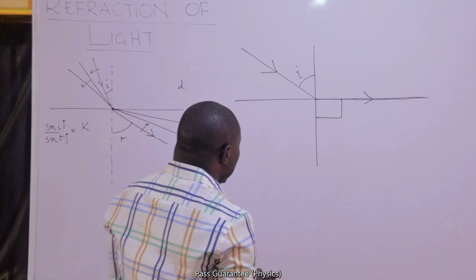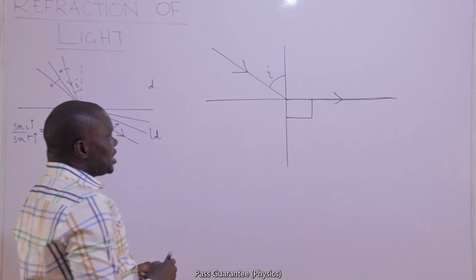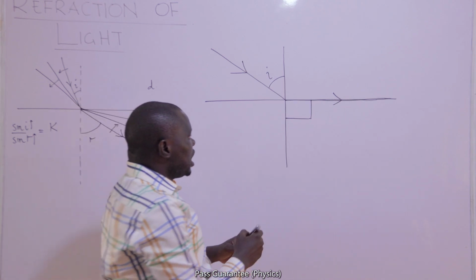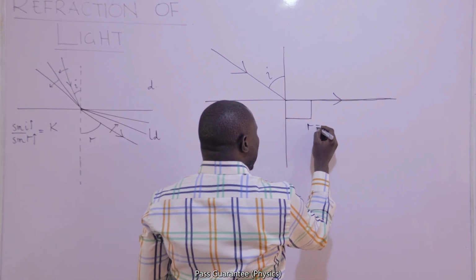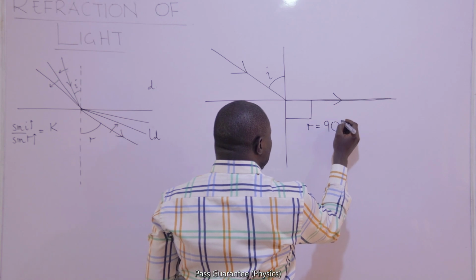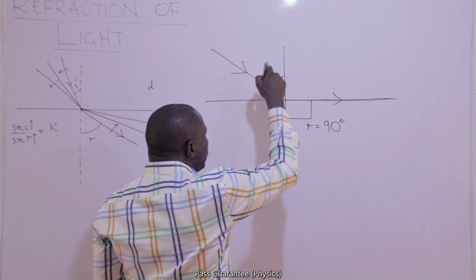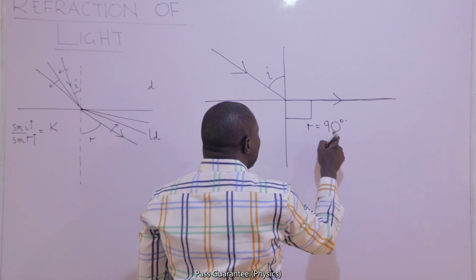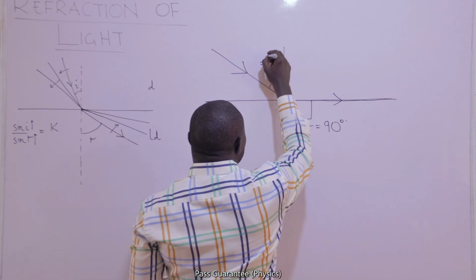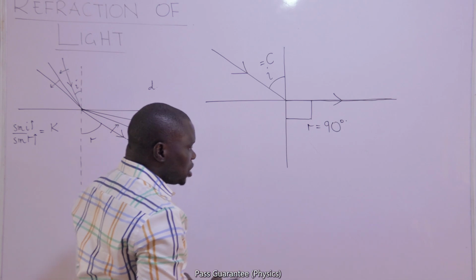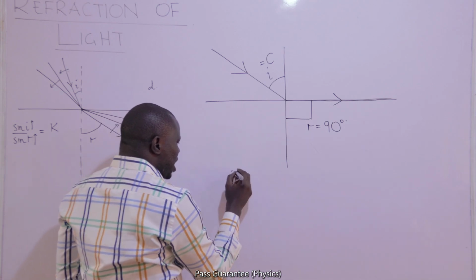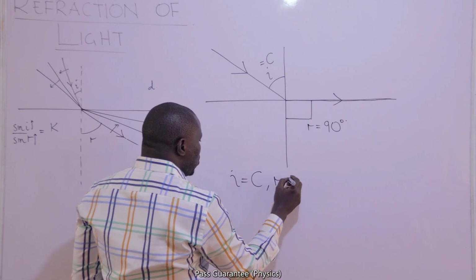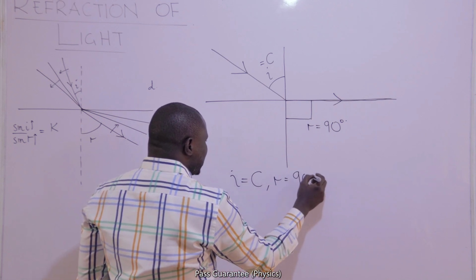If this is the case, we will say that the light, yes, it's still a refracted ray, but the angle of refraction now is equal to 90 degrees. The angle of incidence, when the angle of refraction becomes 90, is called the critical angle. So the critical angle is the angle of incidence when the angle of refraction is 90 degrees.